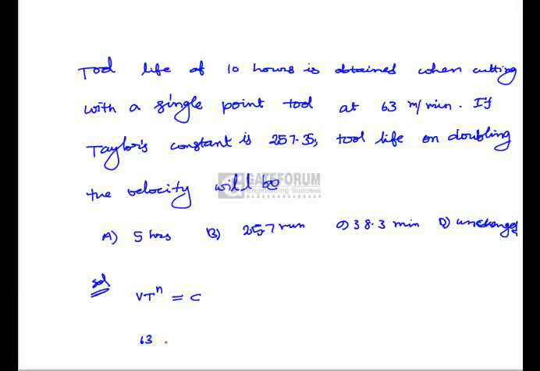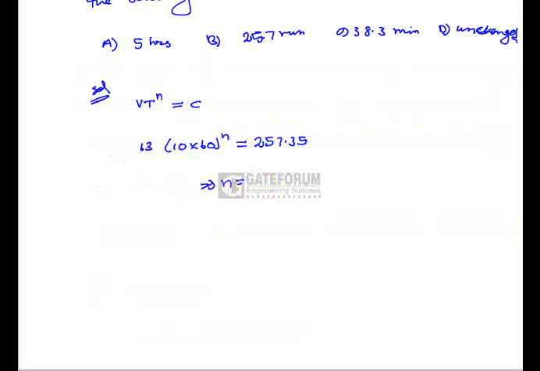So here V is 63 meter per minute, so we have to convert 10 hours into minutes, that is 10 into 60. Then V times T to the power n equals the constant 257.35. On solving this equation we get n equal to 0.22.